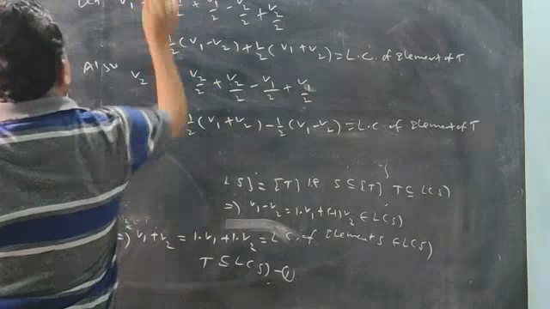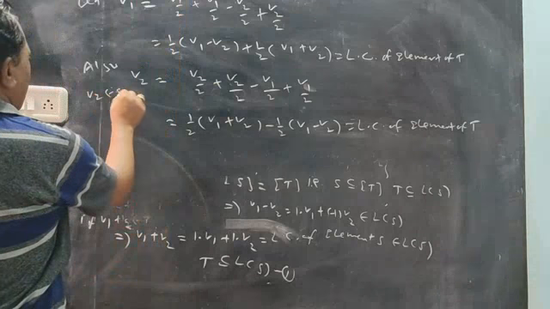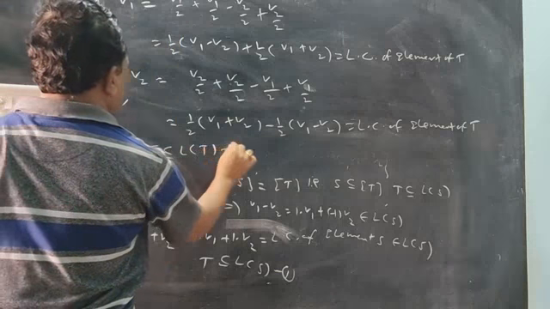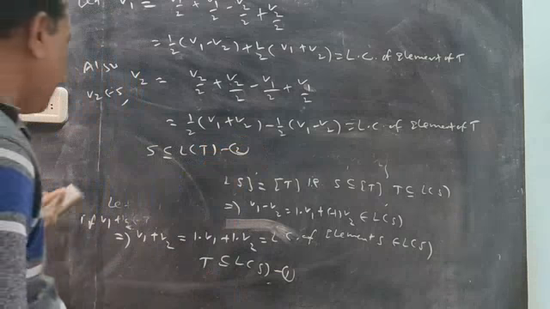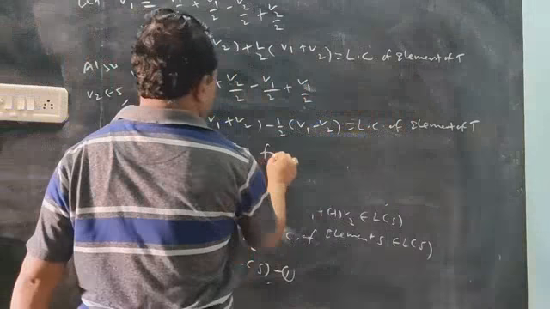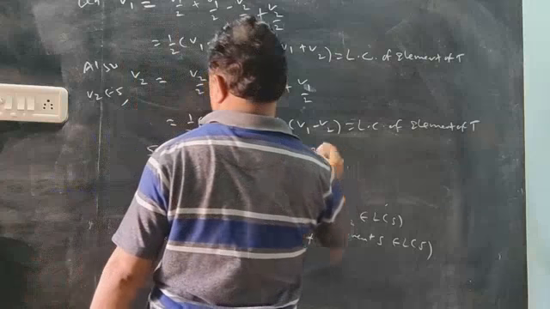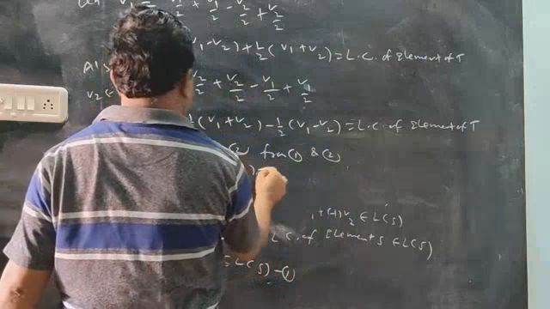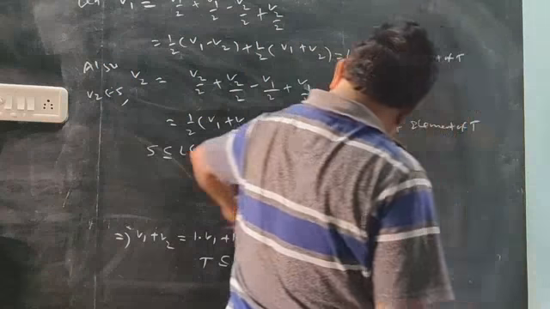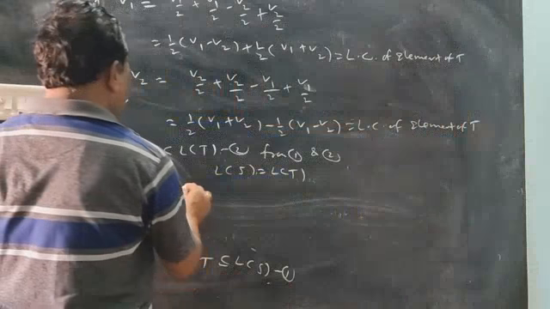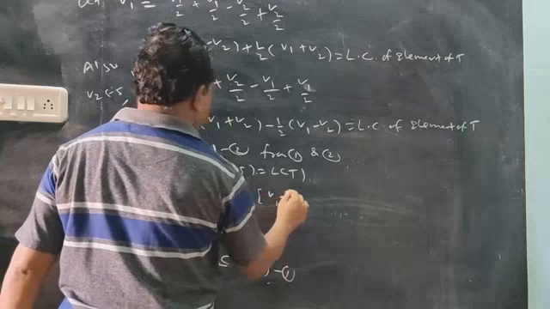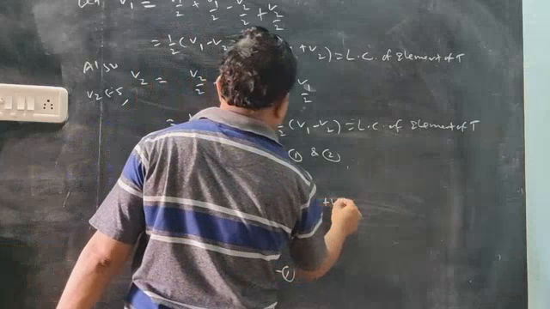V1 element of S, then V2 element of S, then okay. Therefore, S will be a subset of span of T. So T is a subset of span of S and S is a subset of span of T, both the points. So from 1 and 2, L of S equals L of T. Therefore, span of V1 and V2 is the same as span of V1 minus V2 and V1 plus V2.